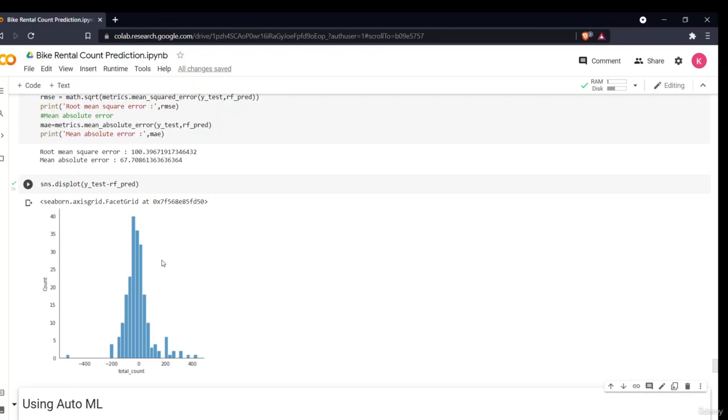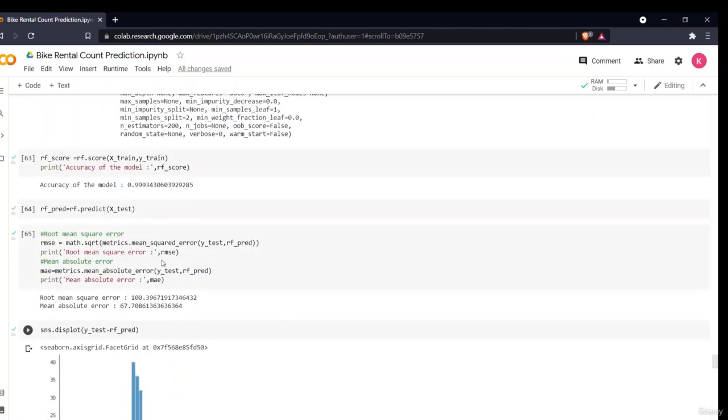You can also hypertune it. You can use different regression models like the XGBoost regression model. I am sure it is a boosting technique, and it also performs better in regression. The XGBoost regression model and many other regression models are also available. You can use those models and see the different accuracies. You can use grid search CV and randomized search CV to hypertune the model. These are the things we have to do if we want to create a perfect model with machine learning techniques. I have just simply showed you how you can use machine learning to predict.